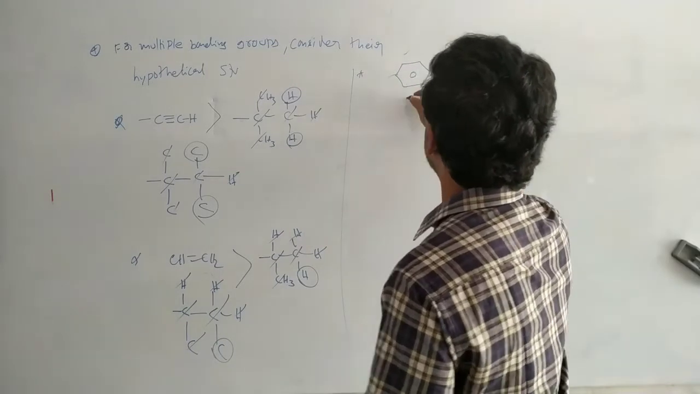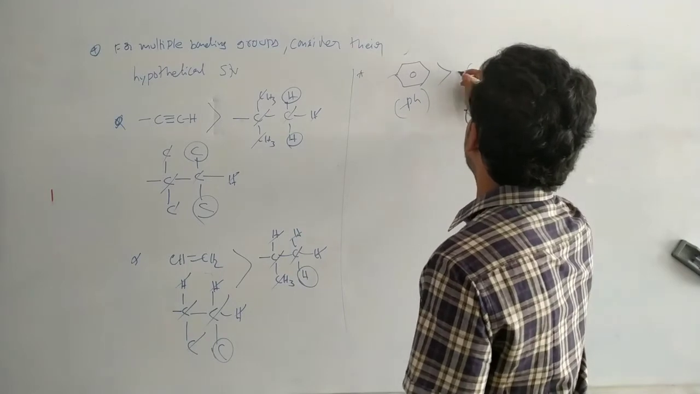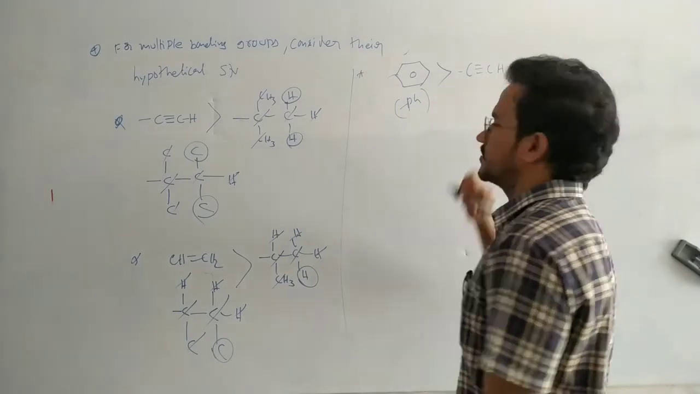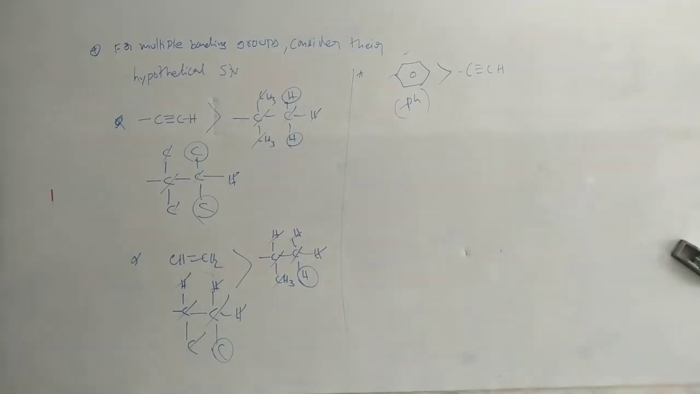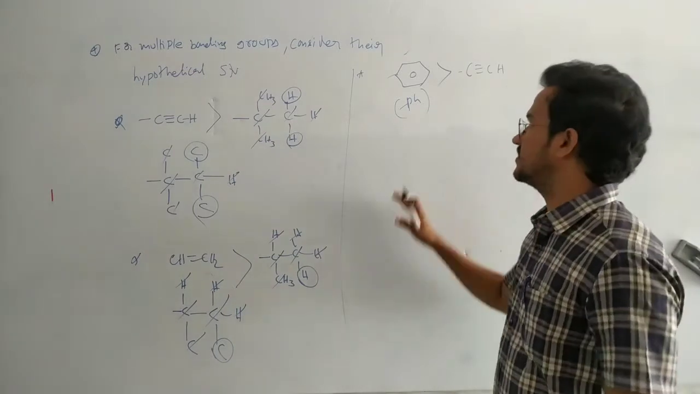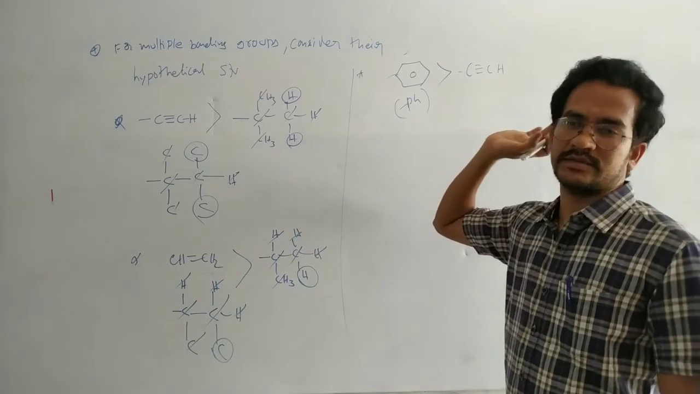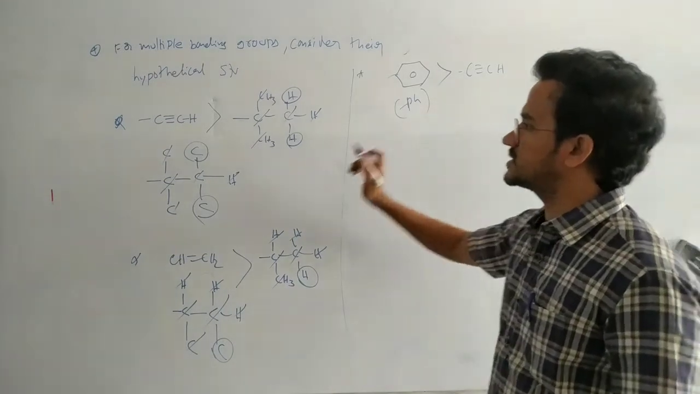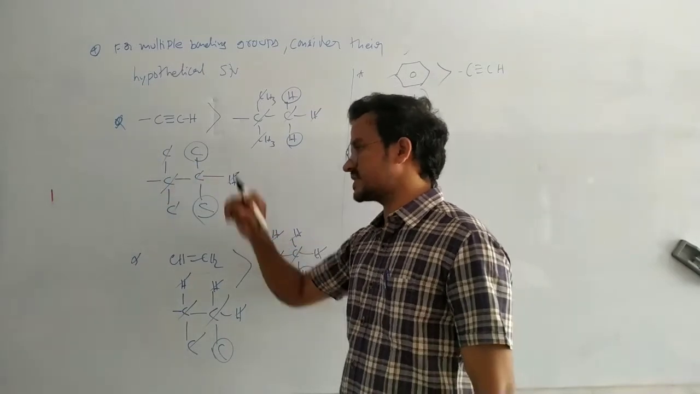This phenyl group has a high priority than the acetylene group. Phenyl group has a high priority than the acetylene. Here I am not giving the hypothetical structure for this one. But here we can see that this one has more carbon atoms. Of course, there are the 6 carbons.